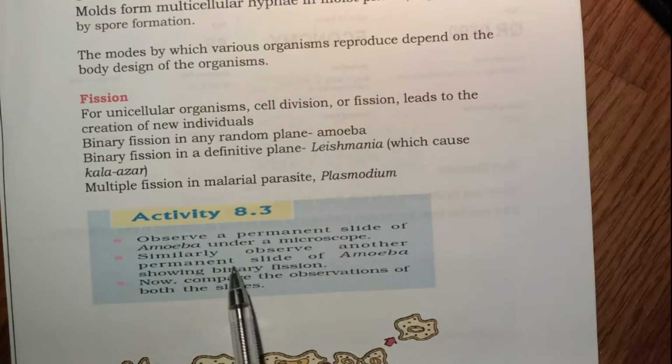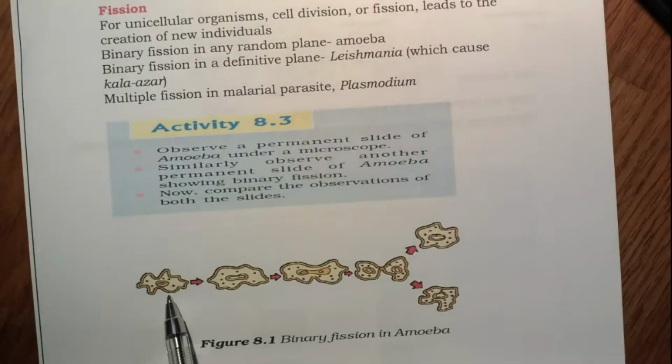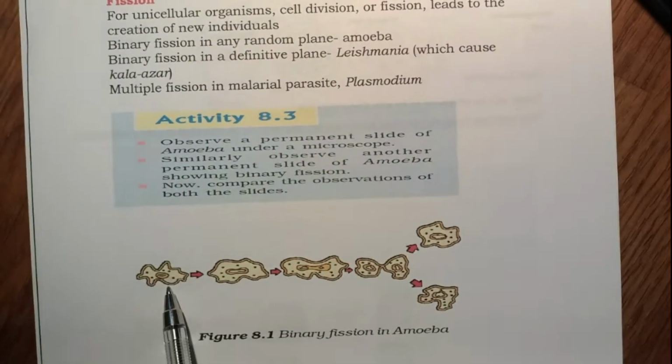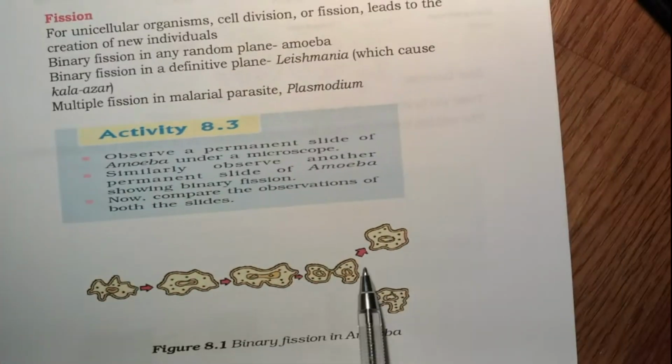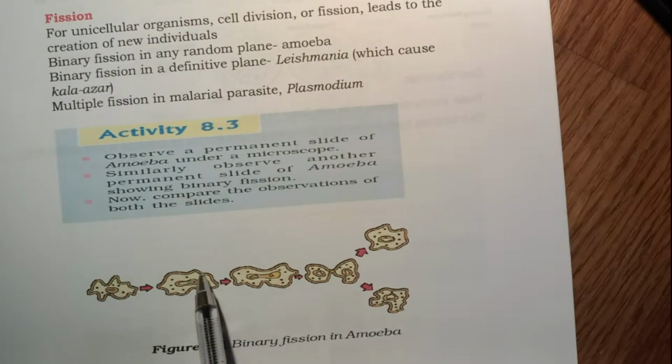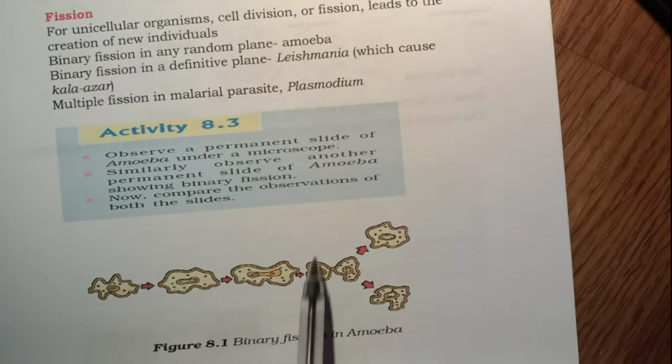Observe another permanent slide of amoeba showing binary fission, and compare the observation of both the slides. So amoeba is a single cellular structure, we know that. And when you see the binary fission, there is a division of this cell in a random plane. There is no particular plane, there is no particular line for division. It just takes place randomly.